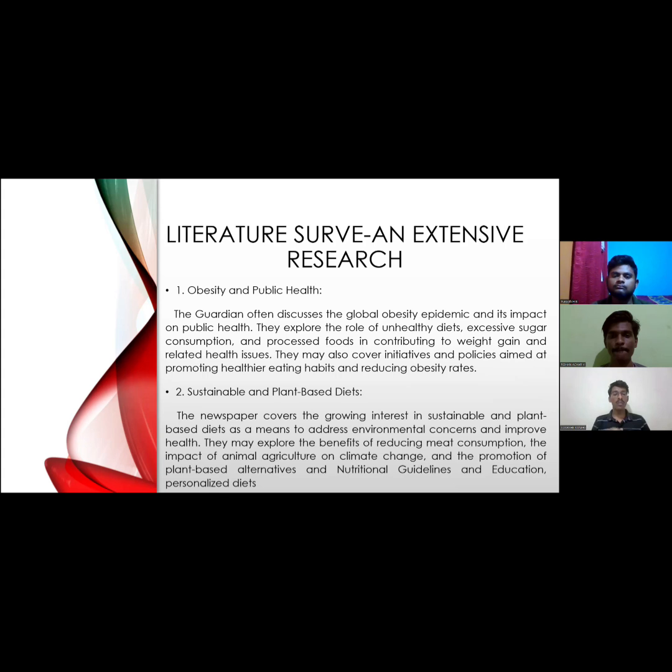The first layout is obesity and public health. The newspaper I suggested earlier, The Guardian, discusses the global obesity epidemic and public health. They explore the role of unhealthy diets, excessive sugar consumption, and processed foods in contributing to weight gain and related health issues. Secondly, it focuses on sustainable and plant-based diets. The newspaper covers the growing interest in sustainable and plant-based diets, to address concerns and improve health.